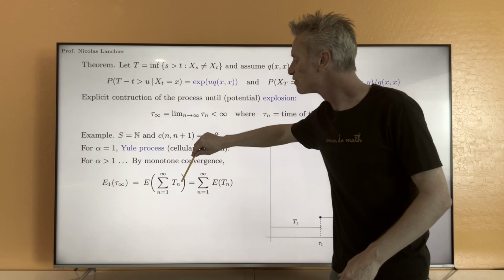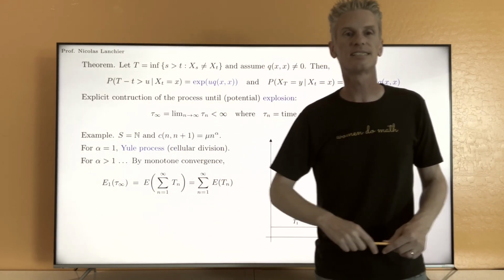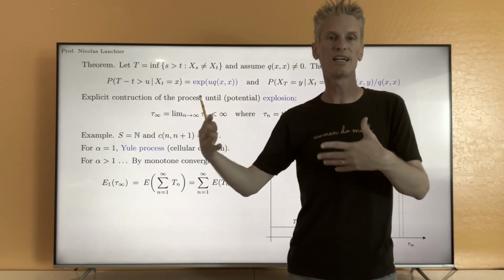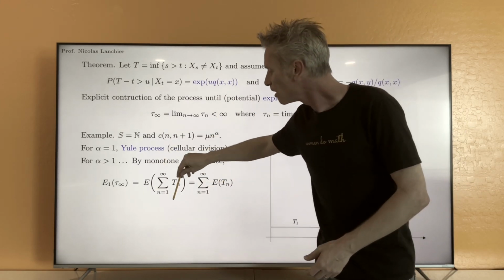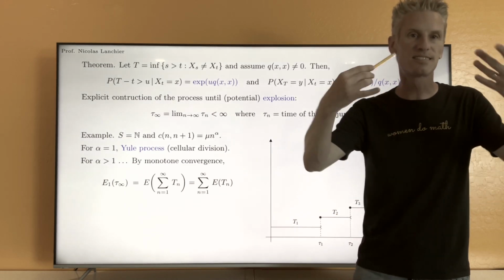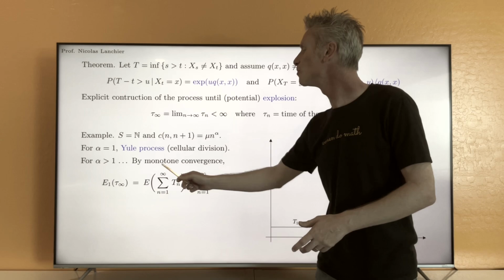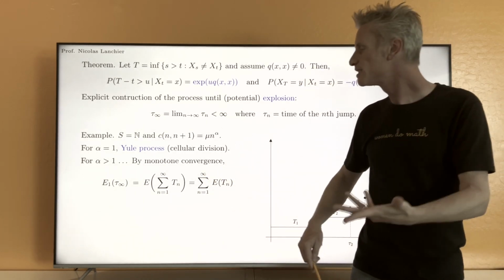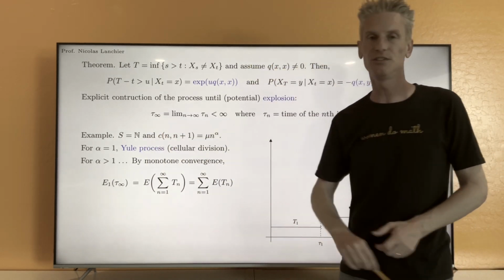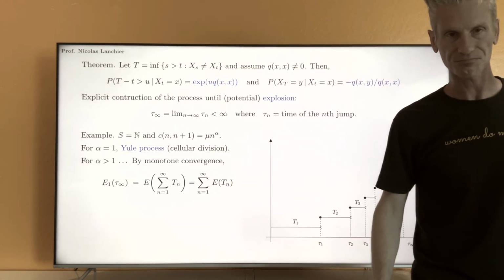Now, because those times are positive, you can think of the infinite sum as the limit of the sequence of partial sums, and the sequence of partial sums is monotone. So you can think of that as a monotone limit and use the monotone convergence theorem to say that the expected value of the infinite sum is equal to the infinite sum of the expected values.